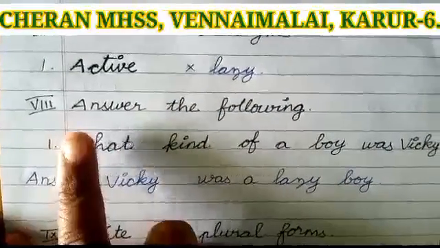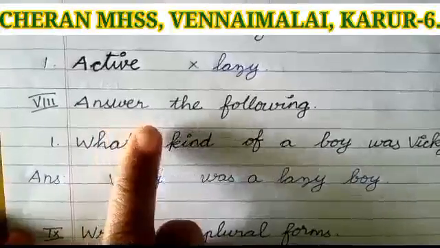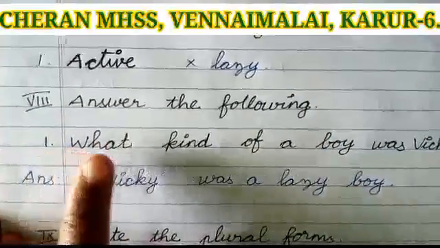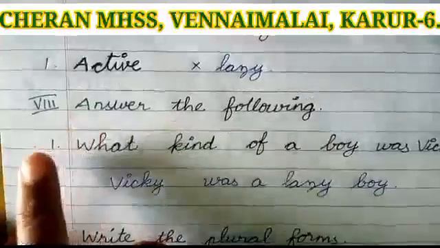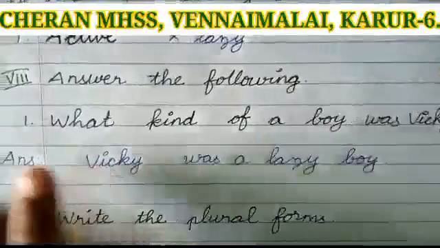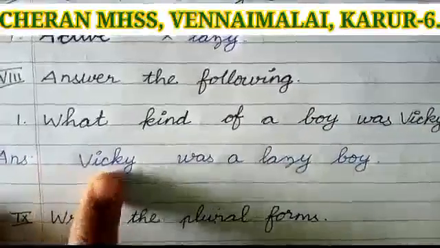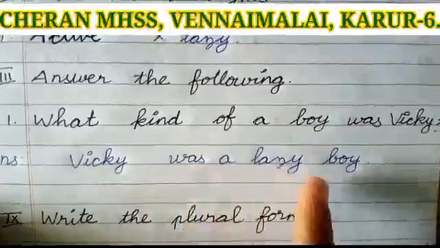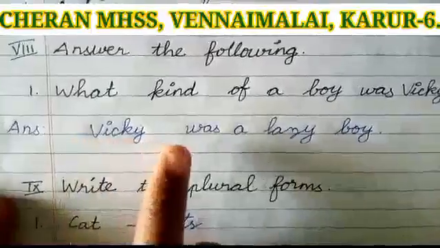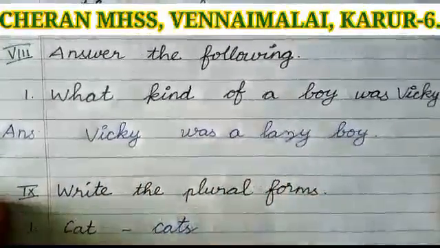Roman number 8, answer the following. Leave a line and write the first question. What kind of a boy was Vicky? Leave a line and then write the answer. Vicky was a lazy boy. Like this you have to write 2 questions.